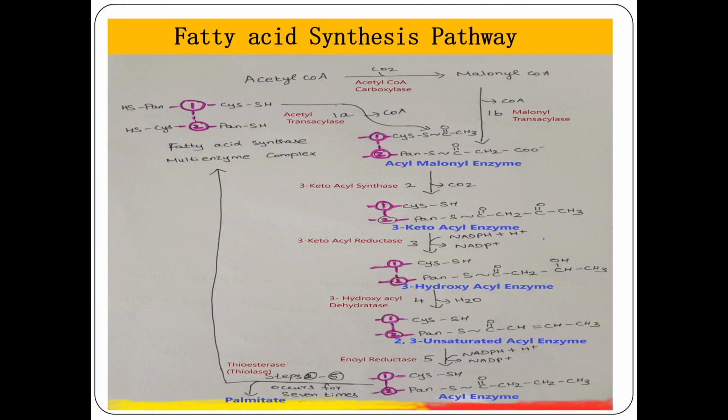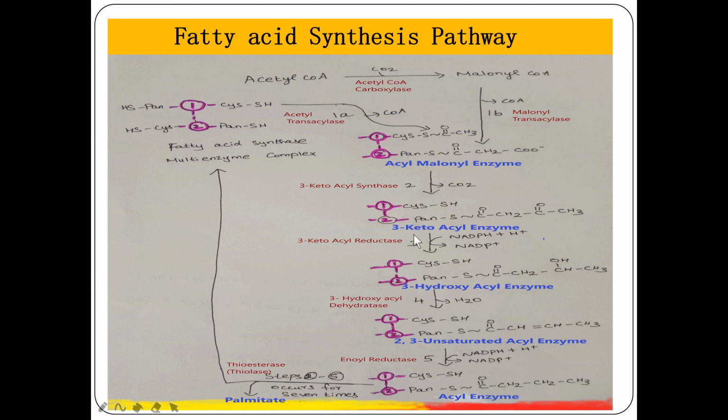A decarboxylation reaction also occurs to convert this acyl malonyl enzyme. In this acyl malonyl enzyme, the malonyl group has one CO2 group. That CO2 will be released, so that this ketoacyl synthase can condense, can unite, the acetyl group with this malonyl group.